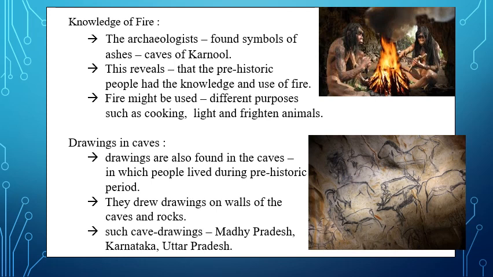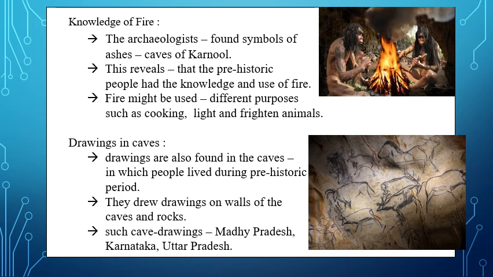These make us understand that the prehistoric people made the best use of fire. They knew the use of fire, and they used it for different purposes, such as cooking their food or getting light during the night, and also to frighten the animals.